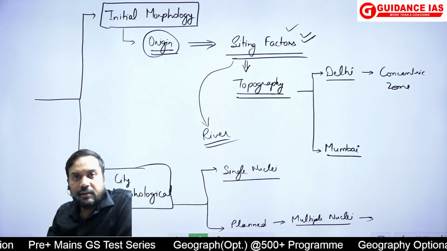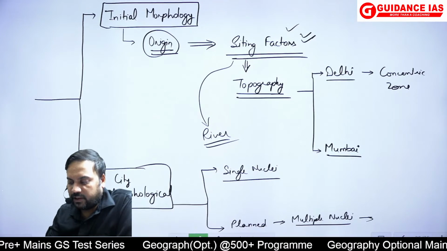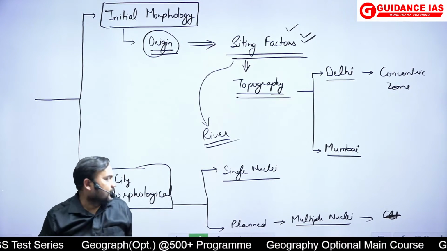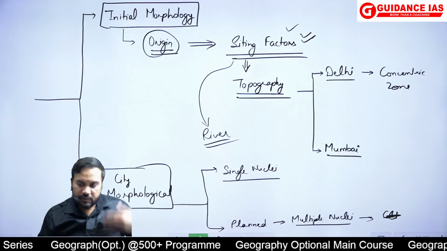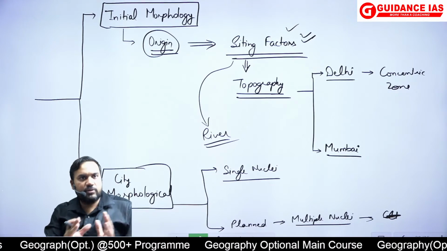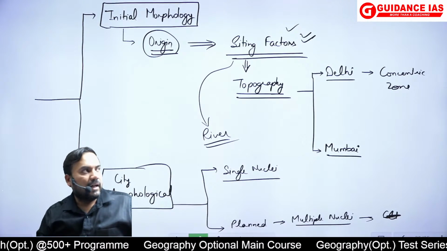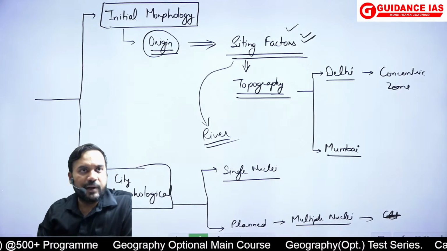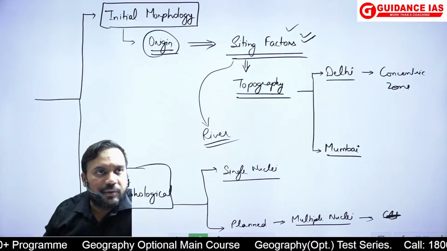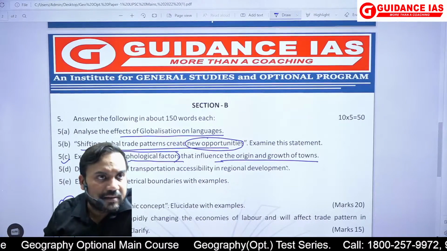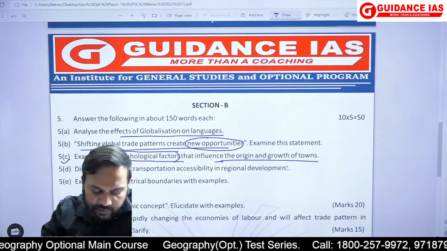nuclei city, then if you remember हमने example लिया था चंडीगढ़ का. We had taken the example of Chandigarh and essentially it is a multiple nuclei city, so its growth was very different. It was more like a grid pattern city and it was different from what was happening in a single nuclei city. So again इस तरह से city morphology के basis पर इसको explain कर सकते थे. That was the way you should have written.